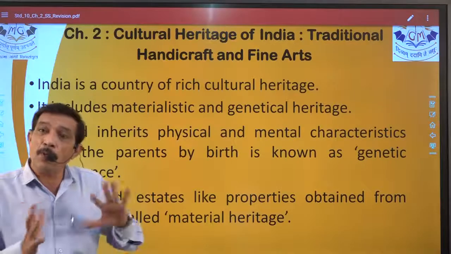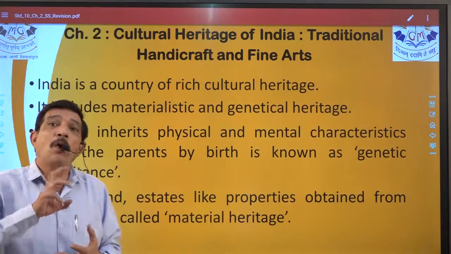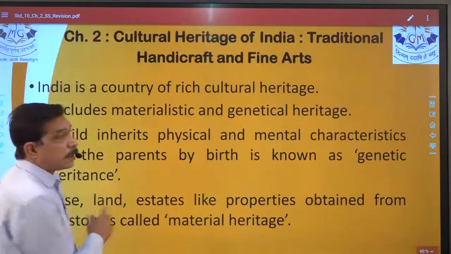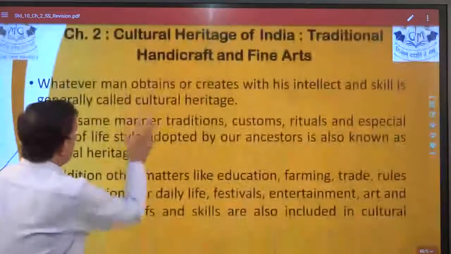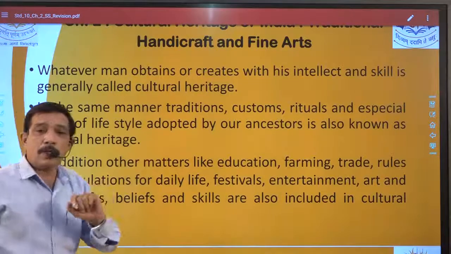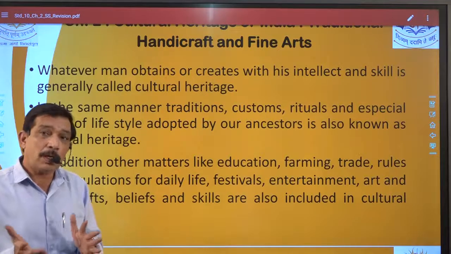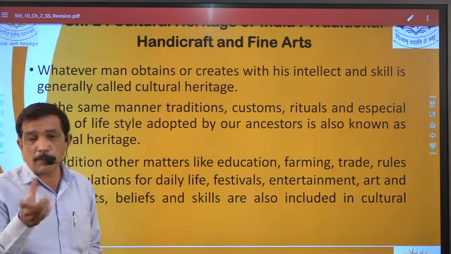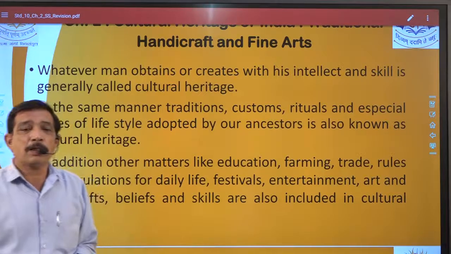In between the lines, whatever material is left for chapter number 2, out of that, start thinking where an objective can be raised. From this, there are 3 lines that can go for cultural heritage. This point also says that one-liners are situation based. This is not a situation, but the whole line can be written and then you have to guess what that thing is. So it can be asked in any manner. In the same manner, dress, custom.